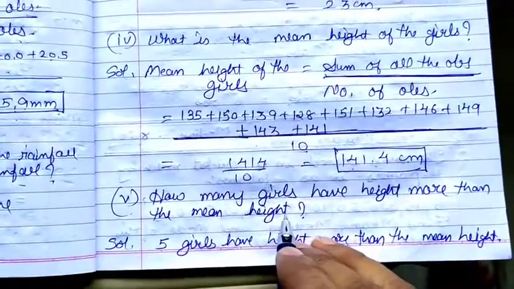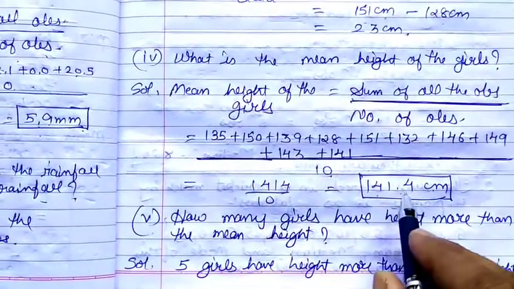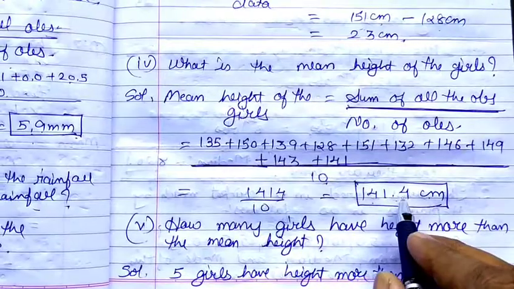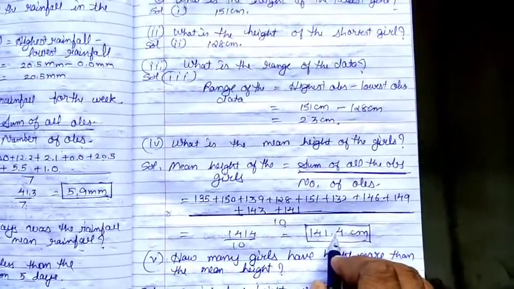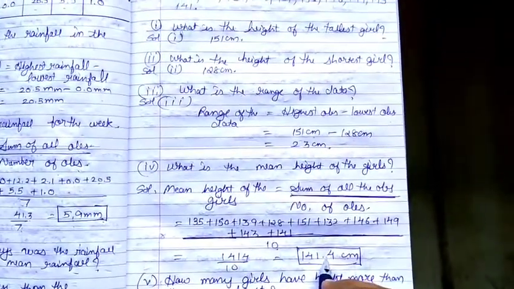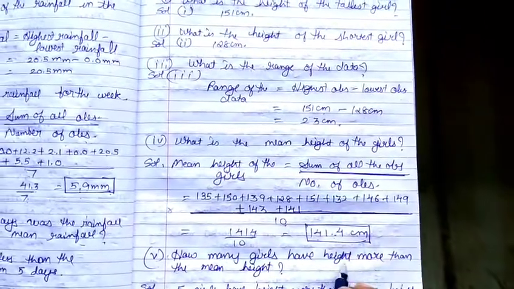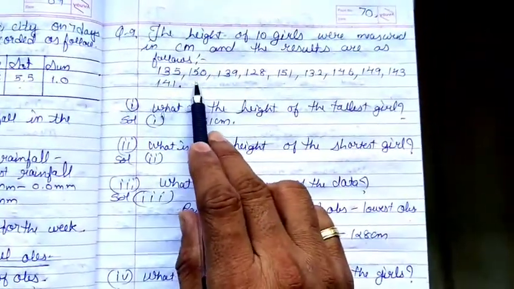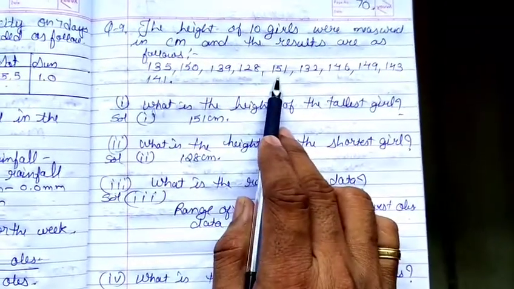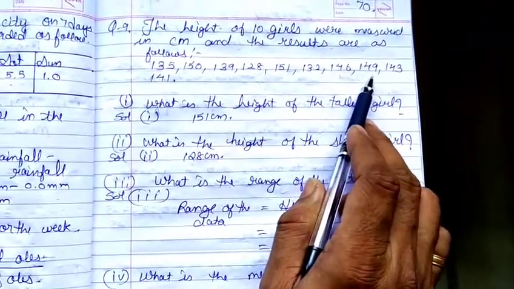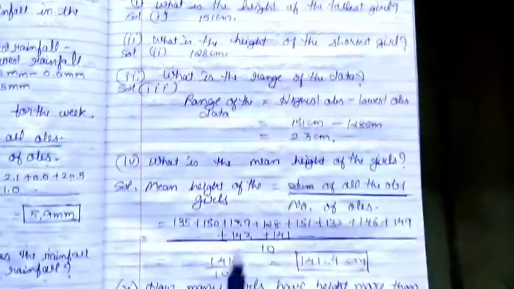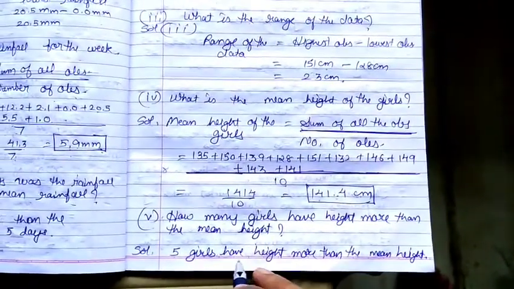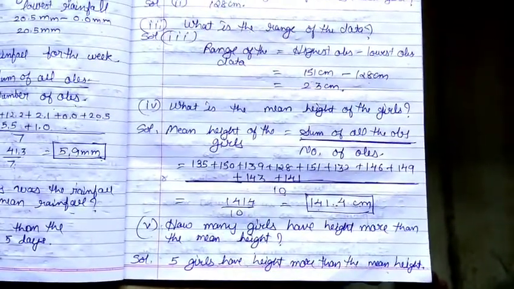Then how many girls have height more than the mean height? Now this is the mean height, that is 141.4. So out of all, find out how many of them have a height more than 141.4. That is this one: 1, 2, 3, 4, 5. So 5 girls have height more than the mean height.